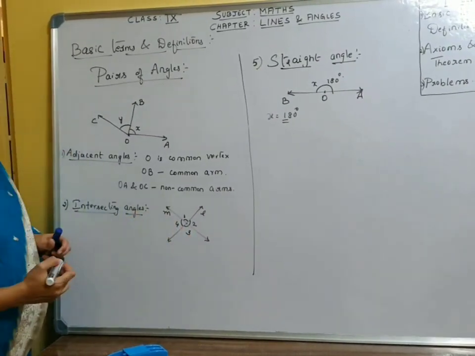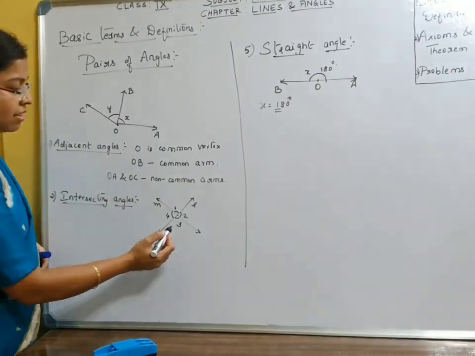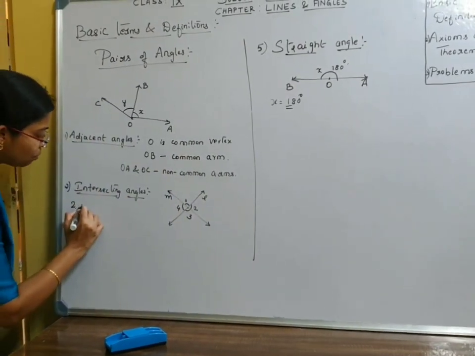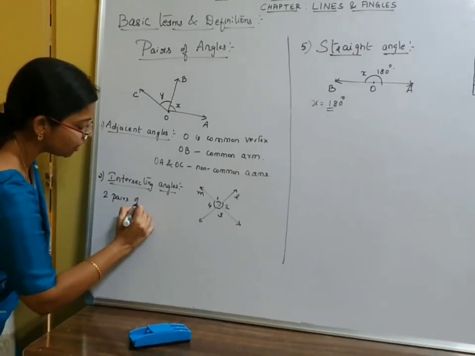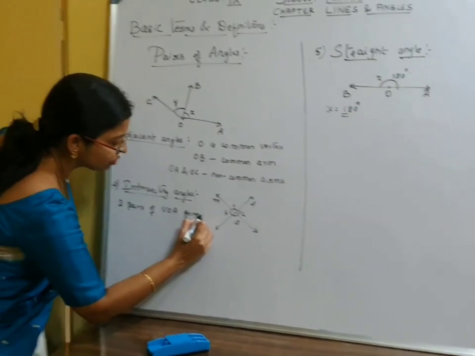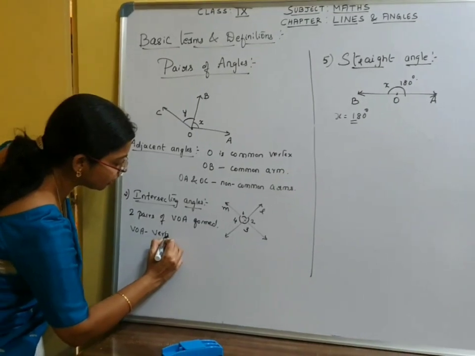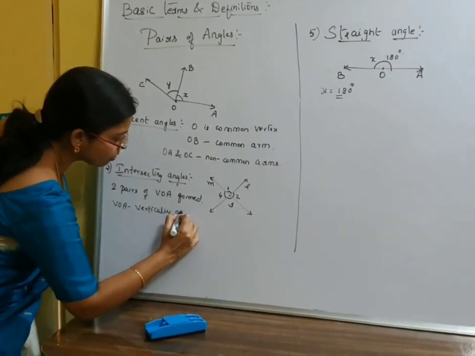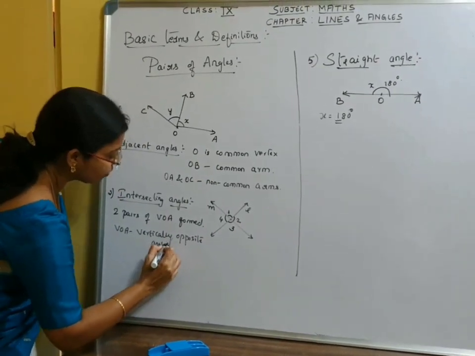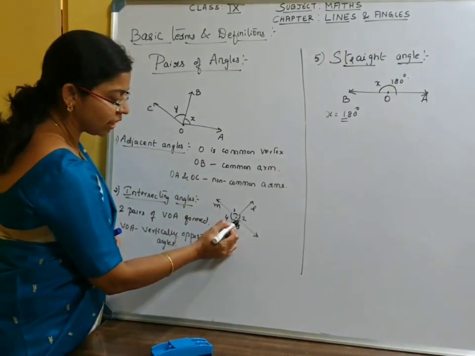What are these types of angles called? 1 and 3 are called vertically opposite angles. 2 and 4 are called vertically opposite angles. So we see two pairs of vertically opposite angles formed. In short we say VOA, it is nothing but vertically opposite angles. We have also seen that the vertically opposite angles are always equal.